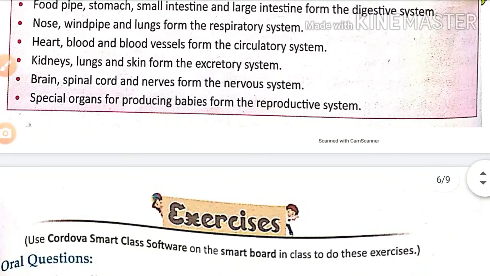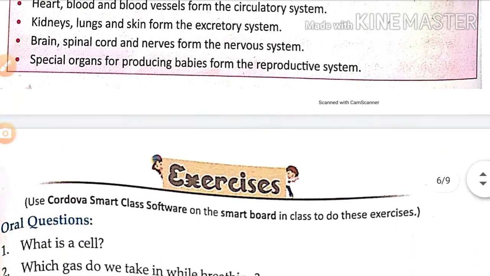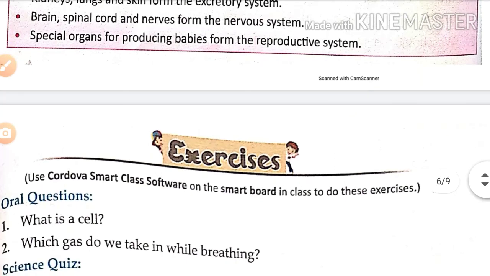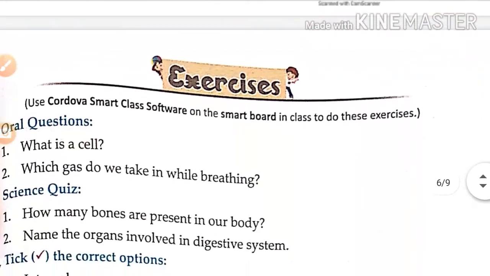Heart, blood, and blood vessels form the circulatory system. Kidneys, lungs, and skin form the excretory system. Brain, spinal cord, and nerves form the nervous system. Special organs for producing babies form the reproductive system.